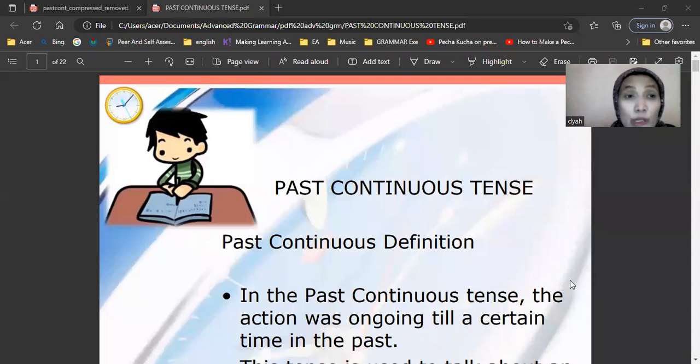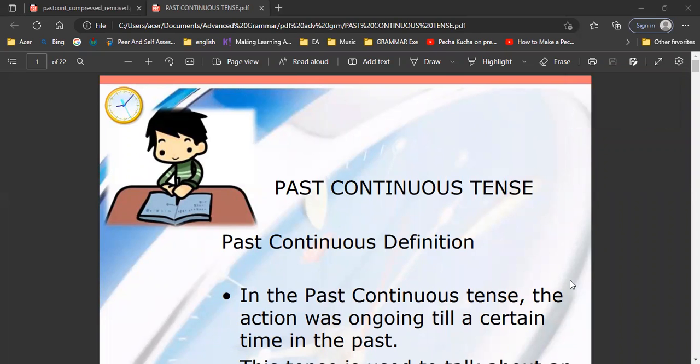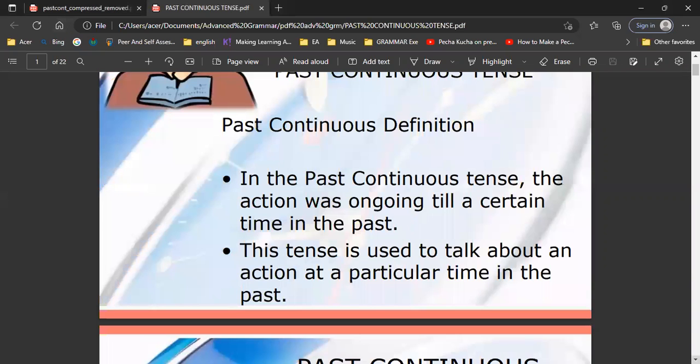Today, we are going to learn about past continuous tense. Let me try to share my screen with you. Please wait. Okay. As I have said yesterday when we learned about grammar, we usually use past continuous tense to talk about the action that was ongoing until a certain time in the